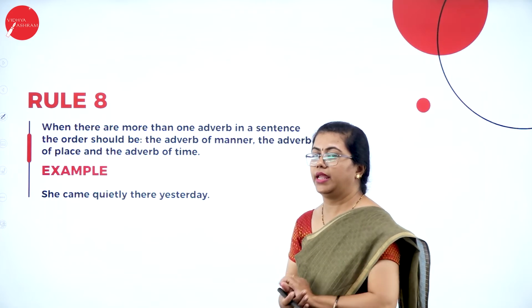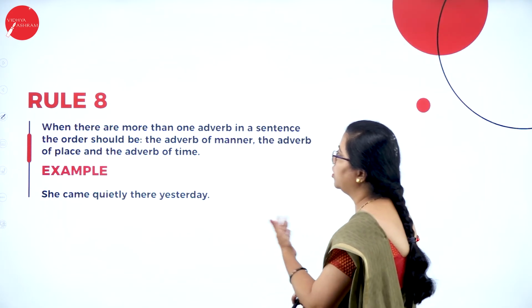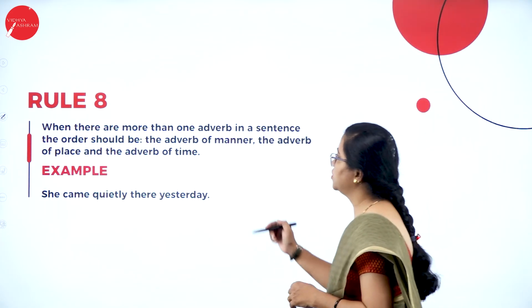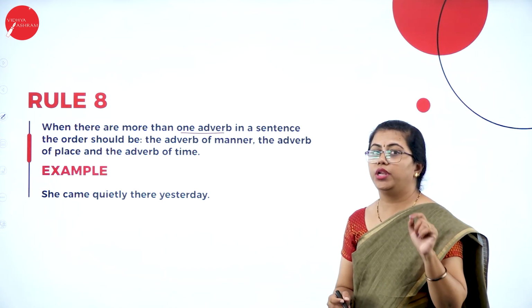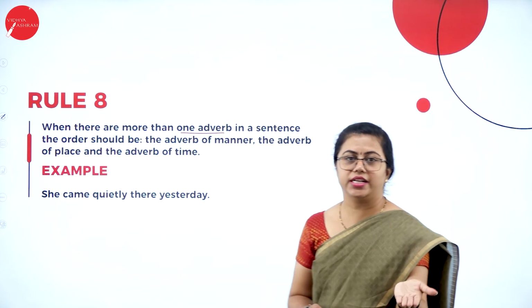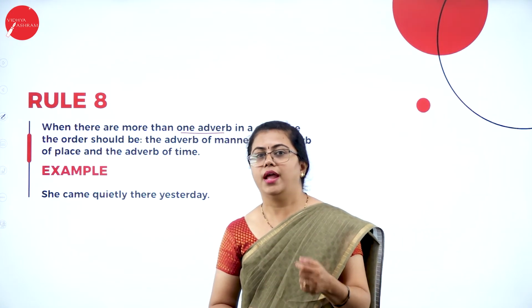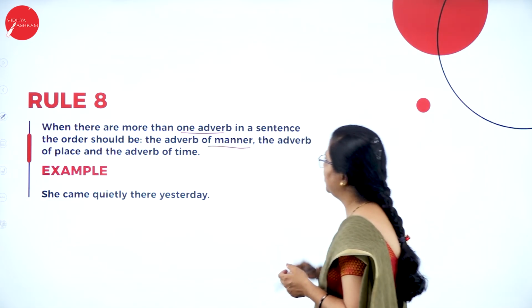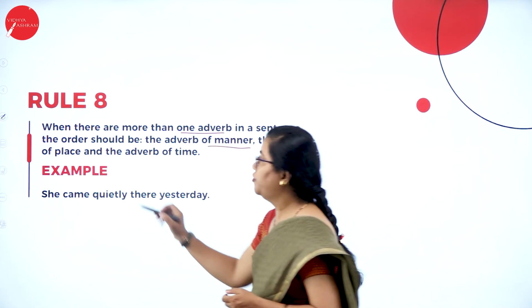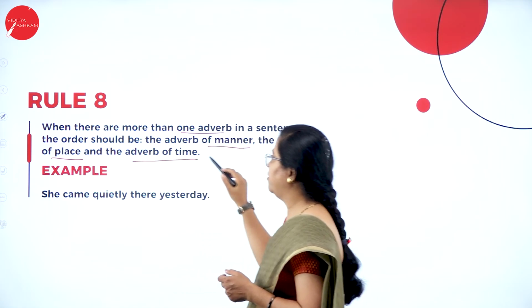So we have rule number 8 here. Suppose there is more than one adverb in a sentence. How is the order? You need to maintain an order. You have an order for adjectives also, right? You have an order for adverbs also. First the adverb of manner will come, then the adverb of place, then the adverb of time.